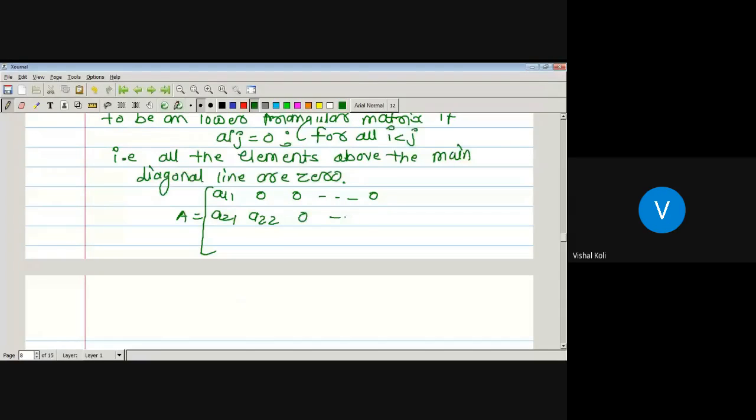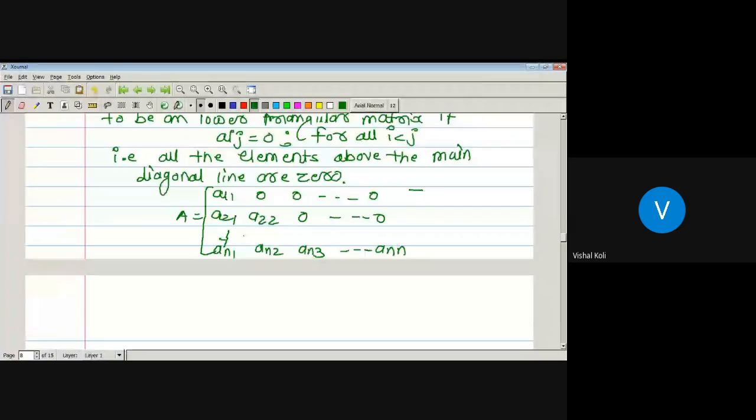And the last row will be An1, An2, and so on. Here we just have to make the matrix such that all the elements above the main diagonal line are 0, and there is no restriction on the remaining elements. Then the corresponding matrix A is a lower triangular matrix.